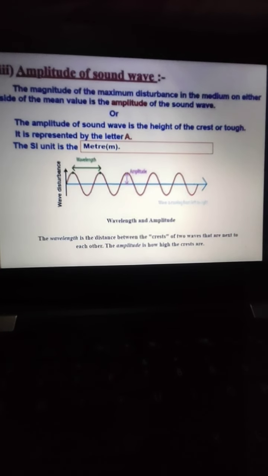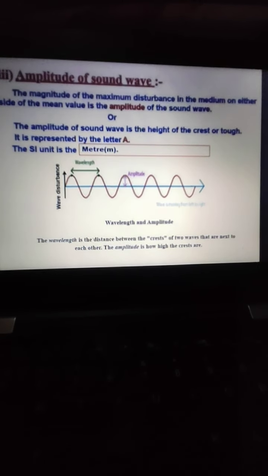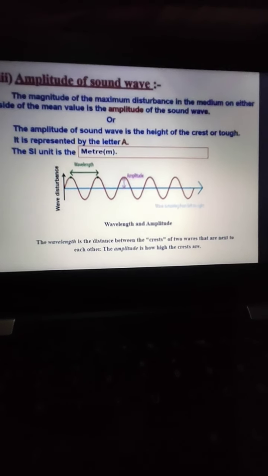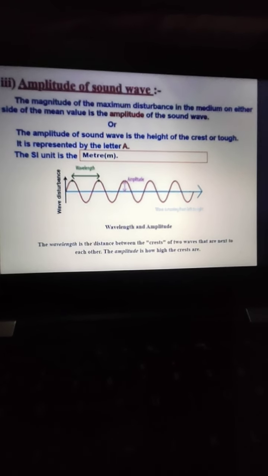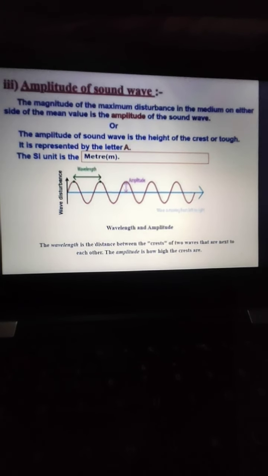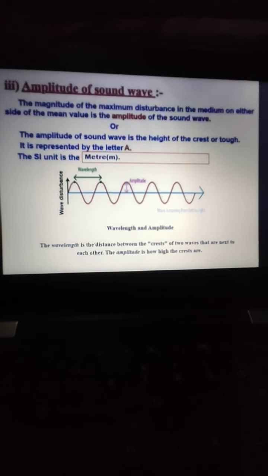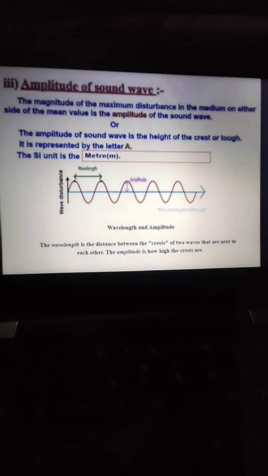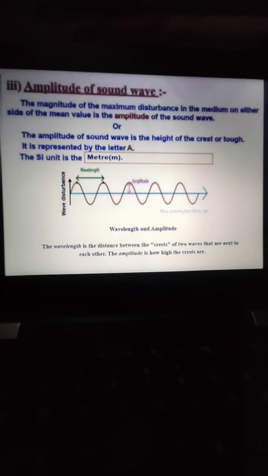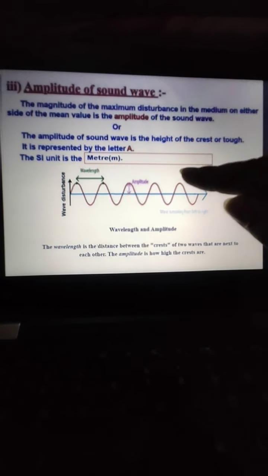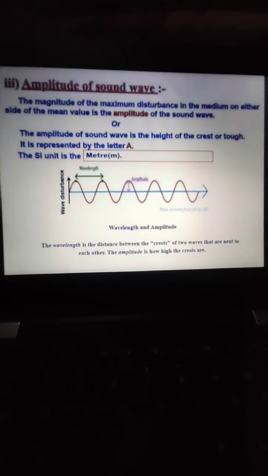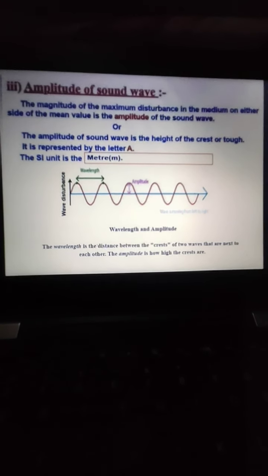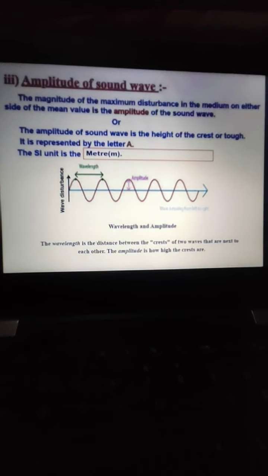So beta, you can write: the maximum displacement of the particle of medium on either side of its mean position is known as amplitude of the wave, and it is denoted by the letter A, and the SI unit is meter and the symbol is m. So here you can see that we have considered a wave in which amplitude is shown over here. This maximum displacement on either side is defined as the amplitude.